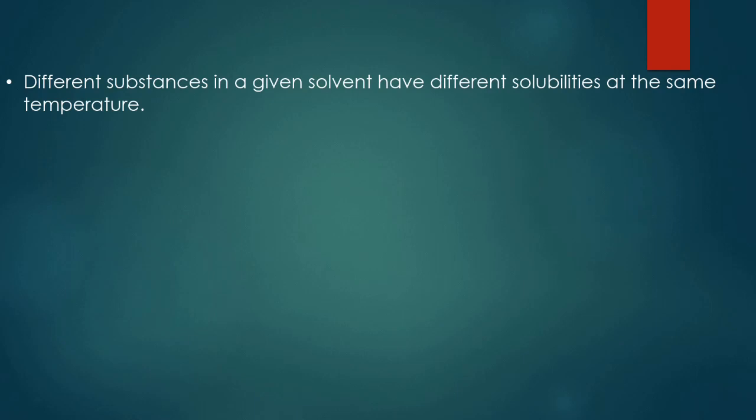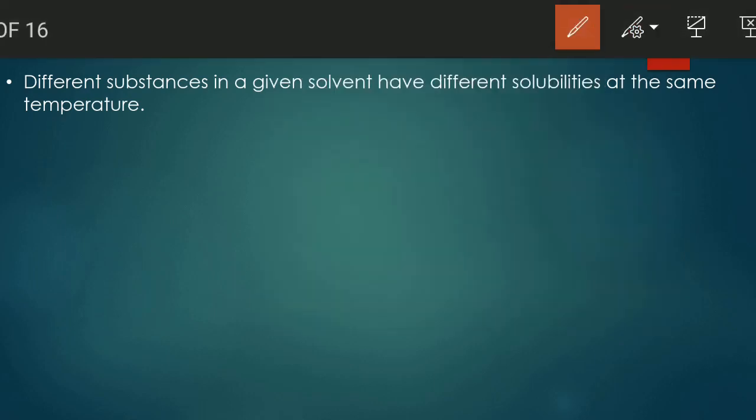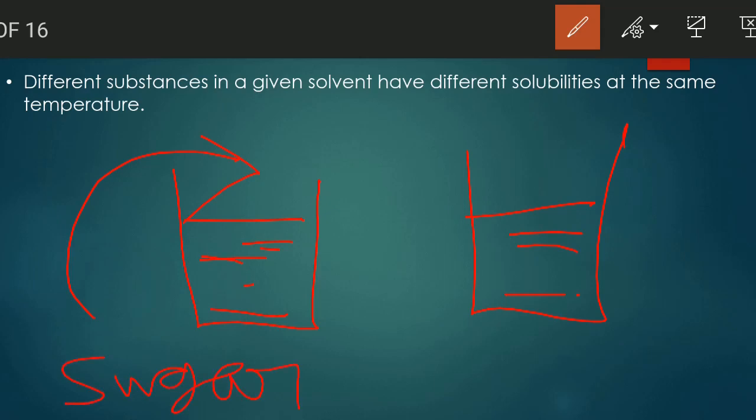Next, different substances in a given solvent have different solubilities at the same temperature. Let's take an example again. 2 glasses of water, same amount of water in each, and into one you add sugar, and in the next you add salt.